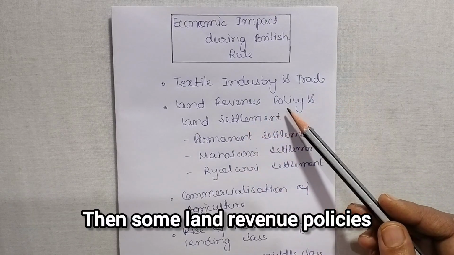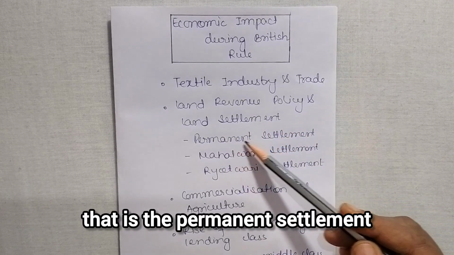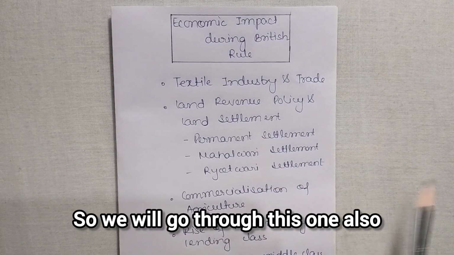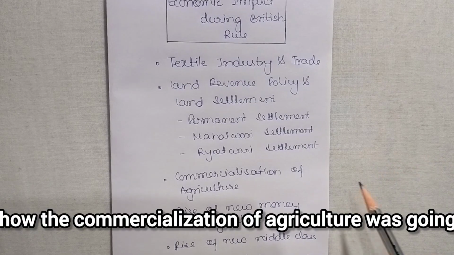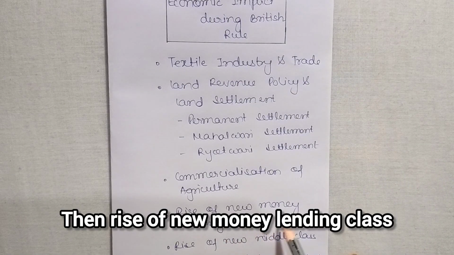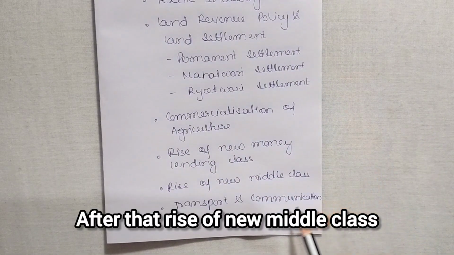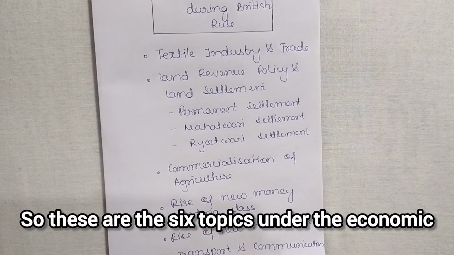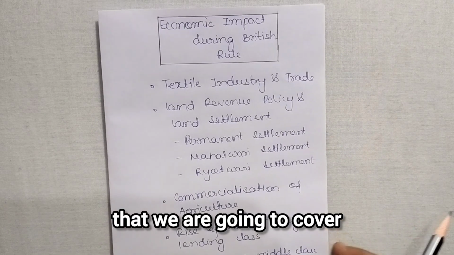Then some land revenue policies and land settlements were there, and among them three are important: the Permanent Settlement, the Mahalwari Settlement and the Ryotwari Settlement. We will go through these also. And then commercialization of agriculture, how it was going on, we are going to see. Then the rise of a new moneylending class, that is the moneylenders. After that, the rise of a new middle class, and transport and communication. So these are the six topics under the economic impact on India during British rule that we are going to cover. So let us start.